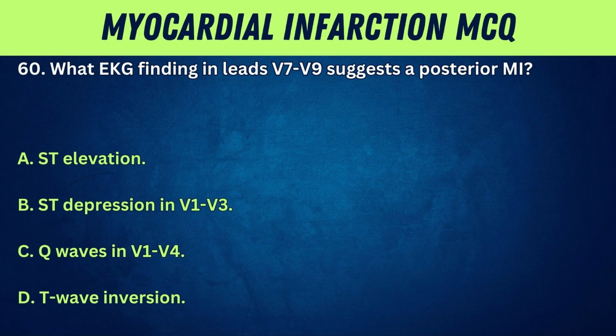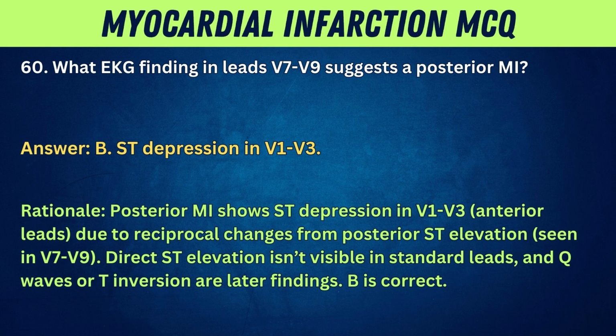60. What EKG finding in leads V7, V9 suggests a posterior MI? A. ST elevation. B. ST depression in V1, V3. C. Q waves in V1, V4. D. T wave inversion. Answer: B. ST depression in V1, V3.